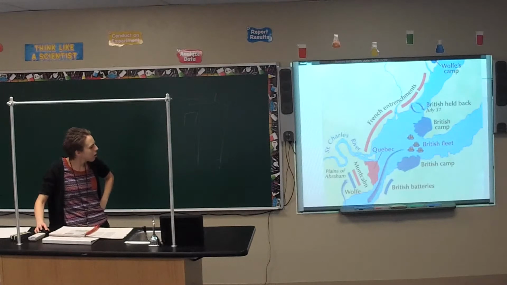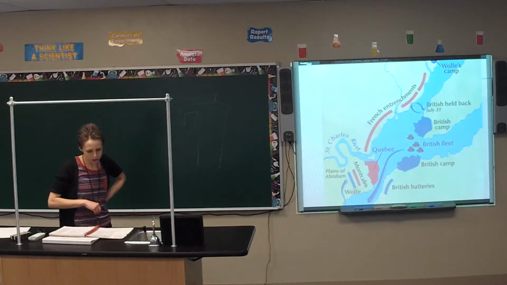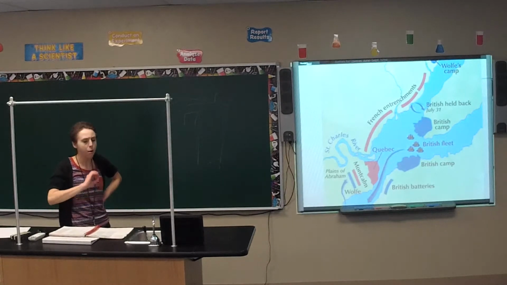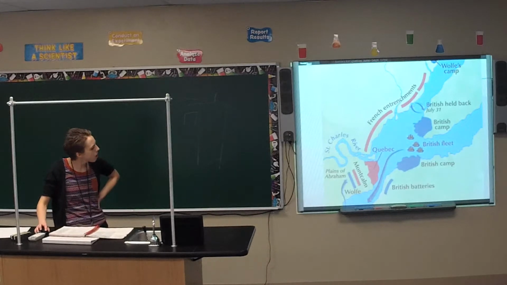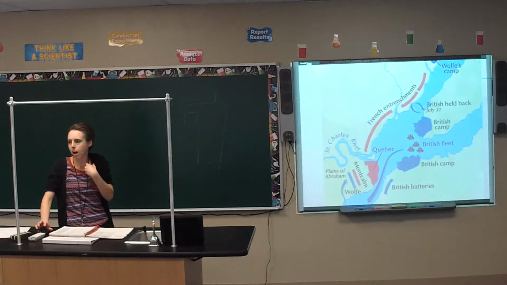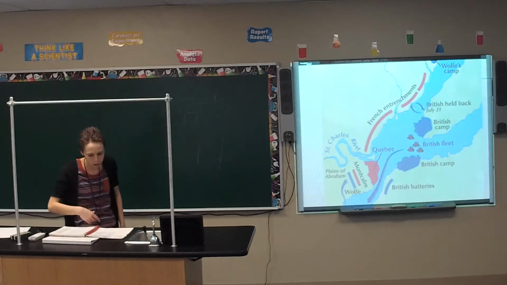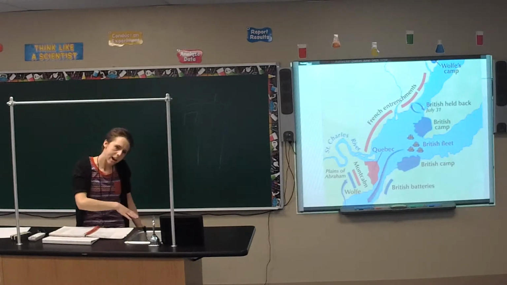Alright, so he said, okay, we're going to go up this direction. This actually worked, because they did not think that someone would be stupid enough to climb up the cliff behind them, and he actually did it. He made it up to the top. Now, he unfortunately died during the battle, so James Wolfe and Montcalm, the general in charge, this is the French general, both of them ended up, as your book points out, being mortally wounded. That means that you got shot, but you didn't die instantly, right at the moment. You typically bled to death later on from it. So they were both mortally wounded, so they got wounded, and then they died from it later on.